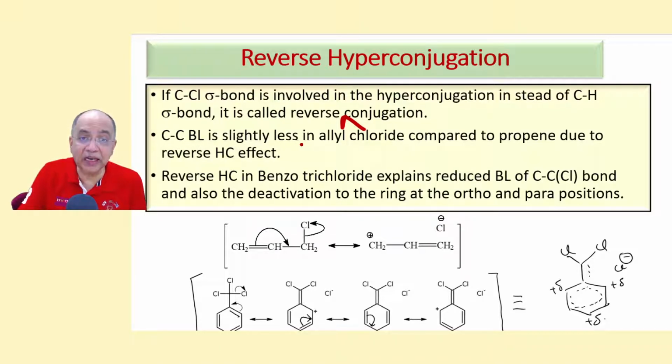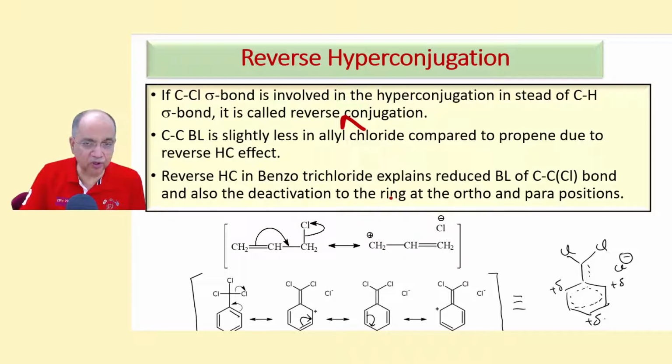The CC bond length is slightly less than, supposing you are taking allyl chloride, because this sigma bond and this pi bond are conjugating. This is hyperconjugation, and that too reverse hyperconjugation, breaking heterolytically to give another contributing structure: Cl minus, no bond here, and there is a double bond here and a plus charge here.